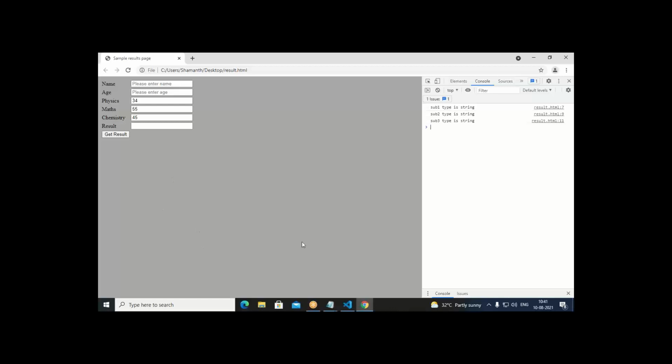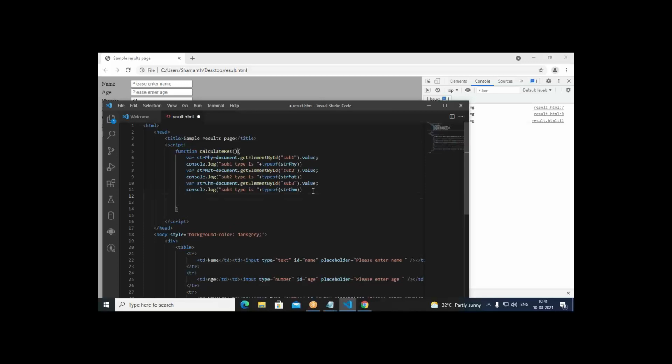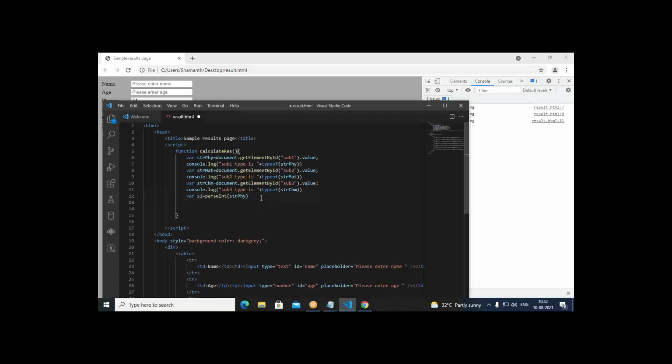So how do we convert? For conversion, we write code here. It's printing, that is fine. Now we say S1 is a variable, where S1 equals, we need to convert physics marks first of all. So right here, parseInt. We have a function called parseInt. With the help of that, you can convert the string into a number. Right here, strphy. So this can convert the given string into a number.